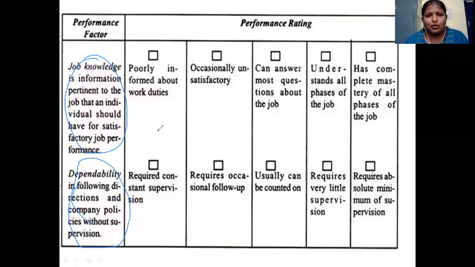So if he is supposed to perform, he should have that basic job knowledge in which he is going to perform. So here are the 5 rating scales you can see. Poorly informed about his work duties, that is, he does not know what he is supposed to do in the organization. Occasionally unsatisfactory, that means sometimes his performance is not so satisfactory, I can say.